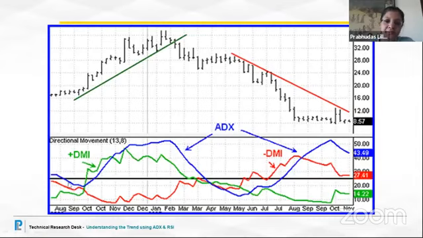We are seeing the first buy signal. We have also made use of the trend line, and we are now seeing a crossover of the positive directional index over the negative directional index, while the ADX is still below 25. It is gradually picking up momentum, but it is creating a buy signal.